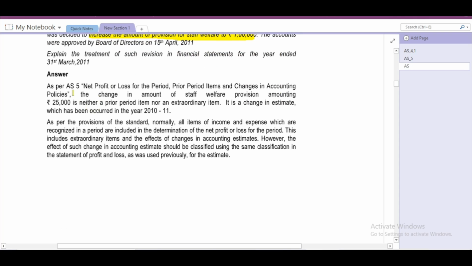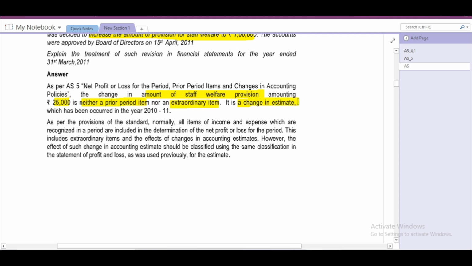Again, same concept. As per AS5, net profit or loss for the period, prior period items and changes in accounting policies, the change in amount of staff welfare provision amounting to 25,000 is neither a prior period item nor an extraordinary item.